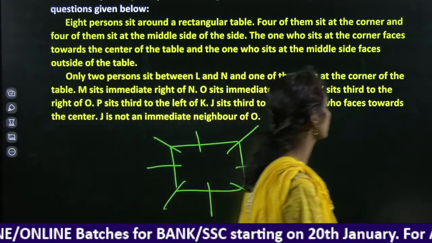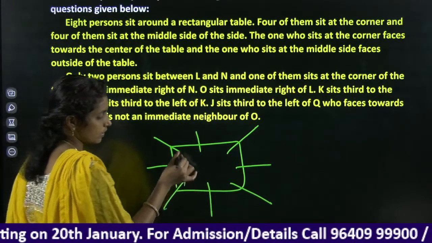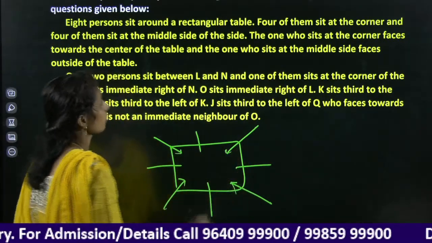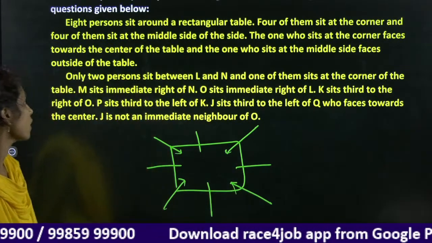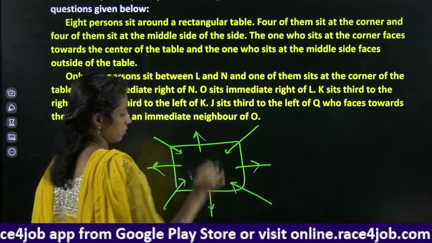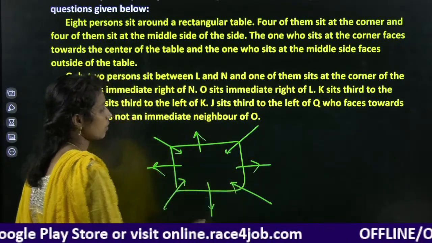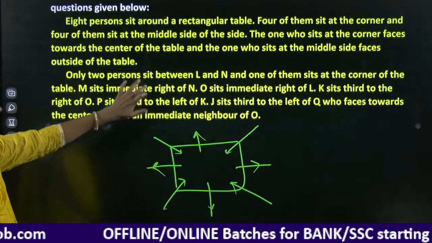Here we have information. The ones who sit at the corner face towards the center. Corners are facing towards the center, and the ones who sit at the middle side face outside the center. These people are facing outside the center. This is the information and our question starts from here.